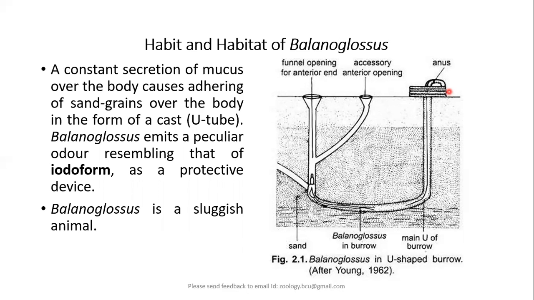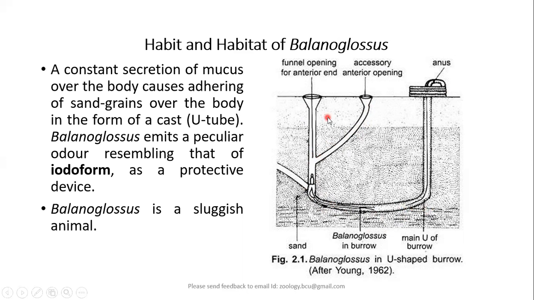Then a constant secretion of mucus. Just like earthworms, the skin of Balanoglossus also secretes a lot of mucus. This mucus also adheres to the sand grains, and thereby it forms the casting of the U-shaped tube.